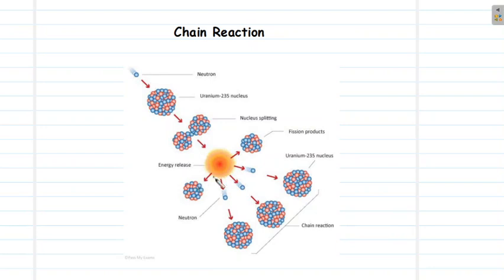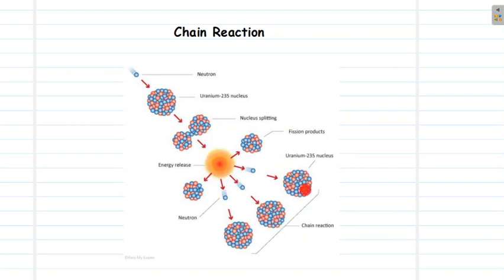And in this process, a huge amount of energy is released and 2 or 3 neutrons are also released as well. So these neutrons are also highly energetic, and these neutrons can in turn hit other neighboring uranium nuclei.